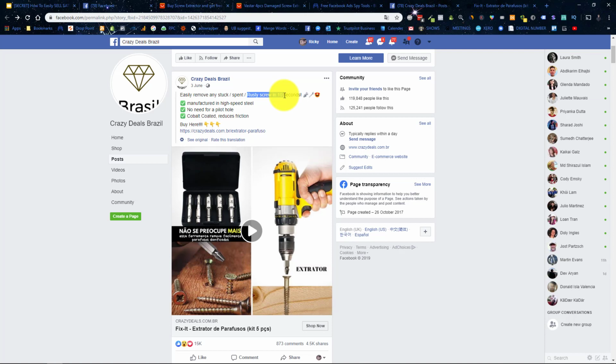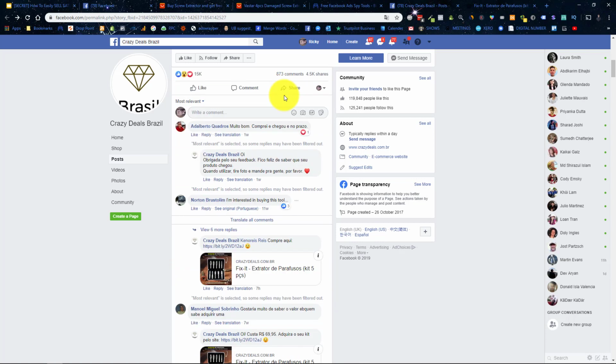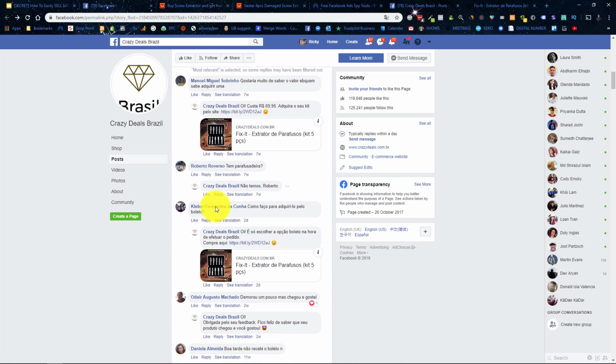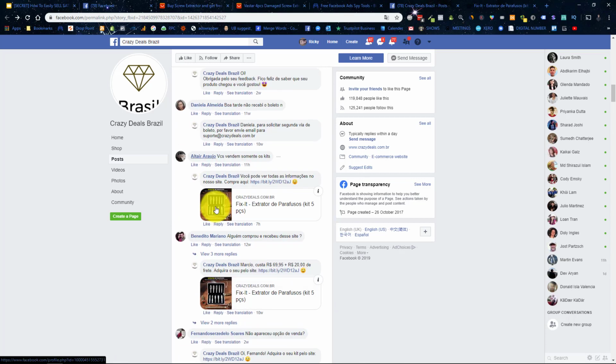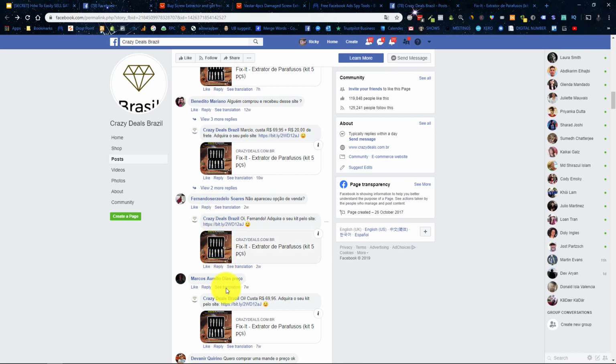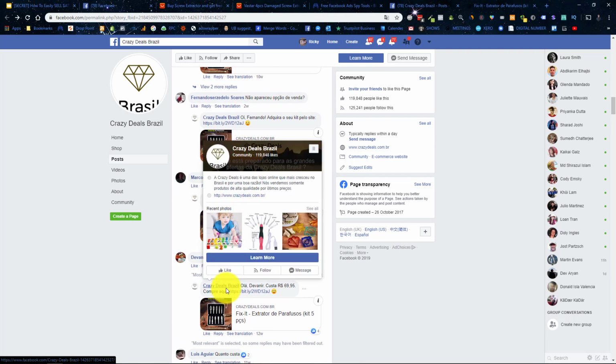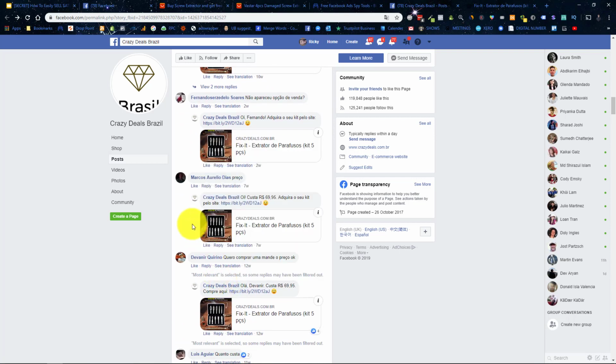Now, in relation to the gender demographic, I would say this would be mainly men, as opposed to women. Now, if we have a look at the comments, we can sort of see that it is mostly men. We can see a number of women, of course. You're always going to get overlap, but we are mainly seeing men. Okay, so we know that this is mainly to men, and it's got viral potential.